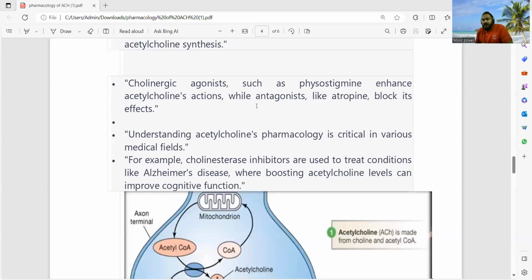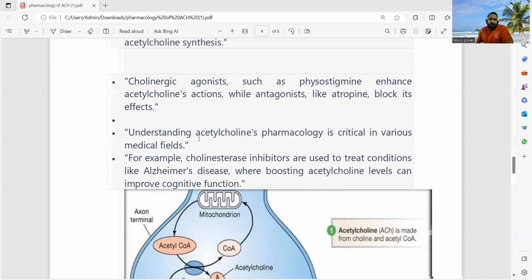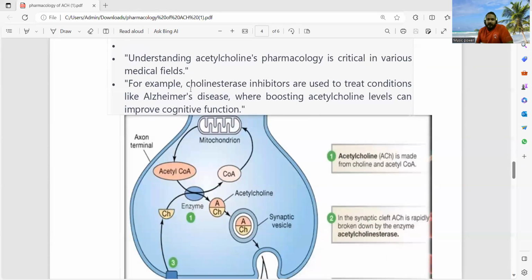A cholinergic agonist example is physostigmine, which enhances acetylcholine actions, and an antagonist example is atropine, which blocks the action of acetylcholine. Acetylcholinesterase inhibitors are used in treatment of Alzheimer's disease, where boosting acetylcholine levels can improve cognitive function like learning and decision making skills.